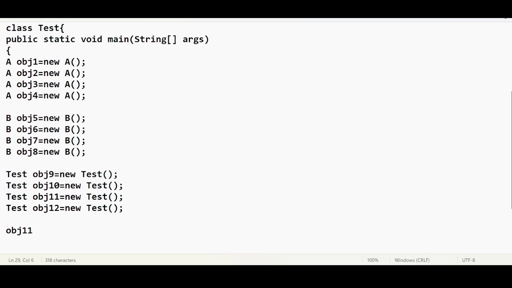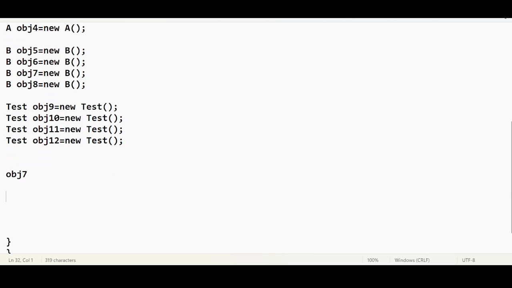Okay, now I am asking Shashwant. Shashwant, what is the type of the reference variable obj7? Shashwant is going to look for obj7. This is the obj7 variable. It is of what type? B type.